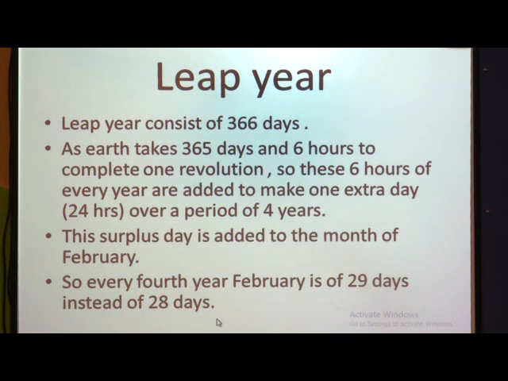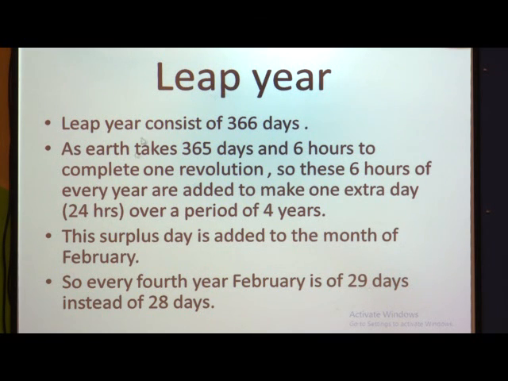Then again, when will the next leap year come? It will come again after 4 years. The next 4th year we will again have a leap year, that is 2021, 22, 23, 24, which means 2024 will be our leap year. If you want, you can divide 2024 by 4.